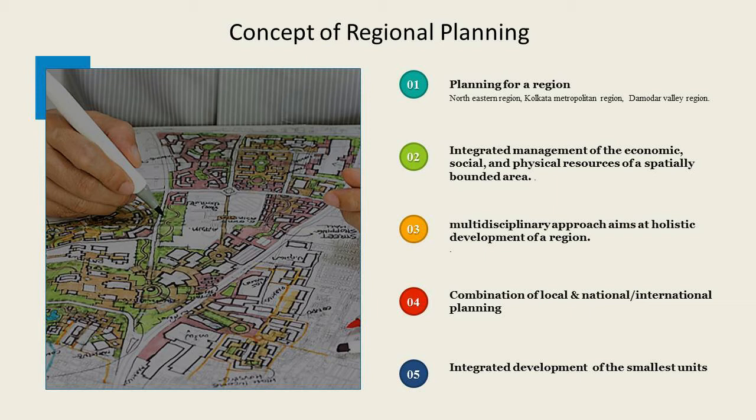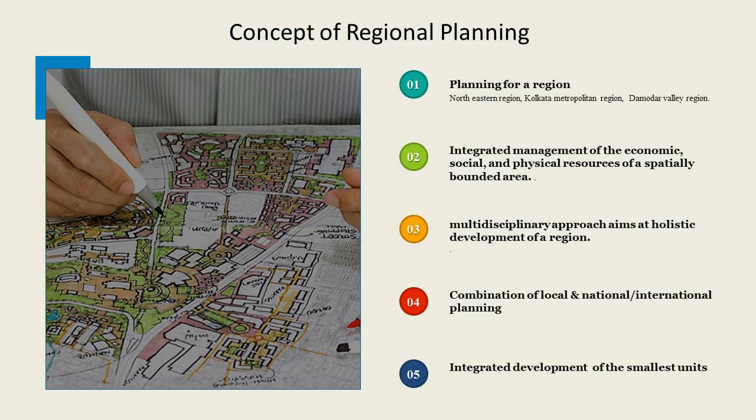For example, if we want to plan for the SAARC countries, then that is an international planning. So region does not have any bounded concept, and that is why regional planning also does not have any bounded concept. It depends on the nature of your region. And while we do regional planning, we have to take care of the smallest units, because we need to take care of the potentiality of every unit. When we take care of the smallest unit, then the larger units will also be taken care of.